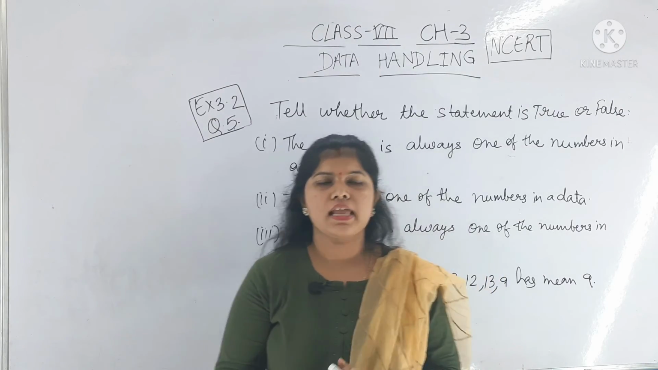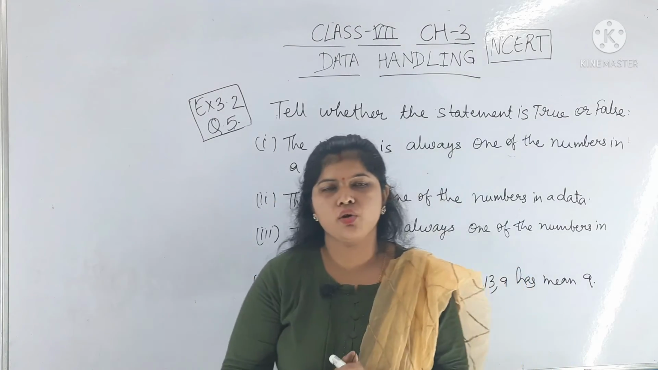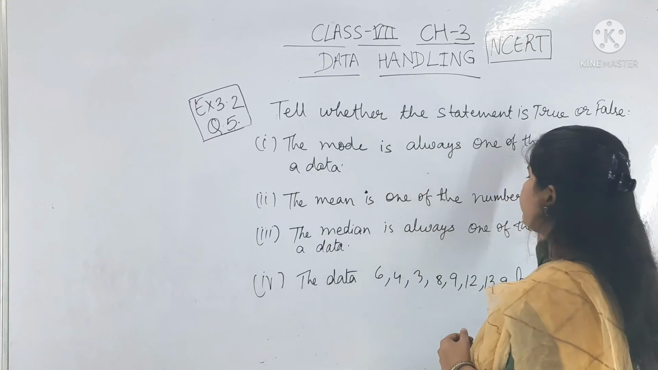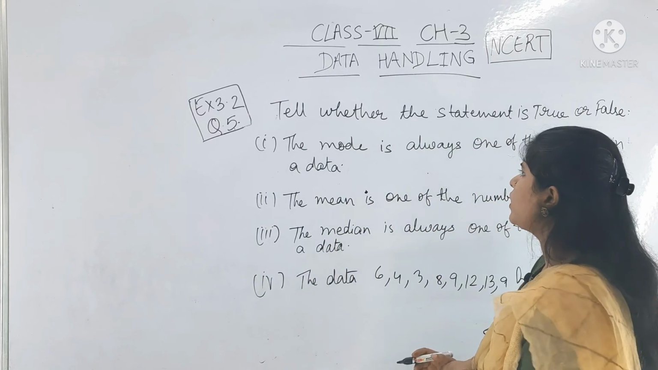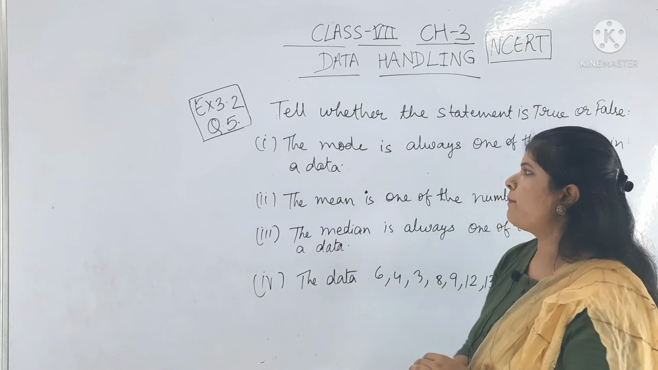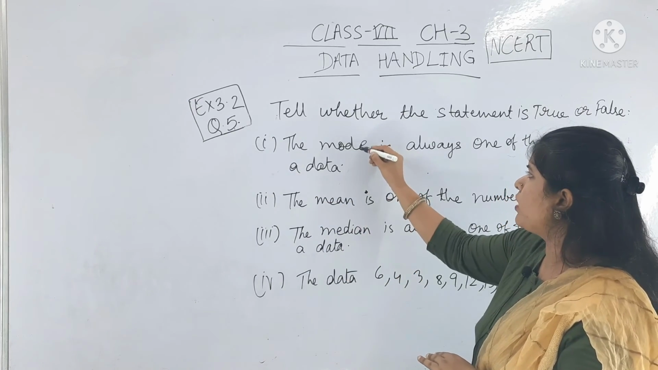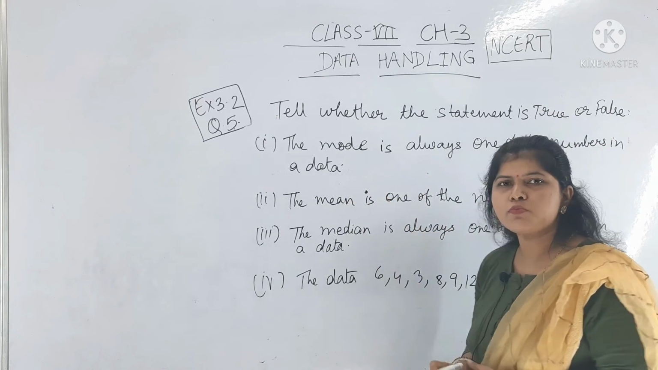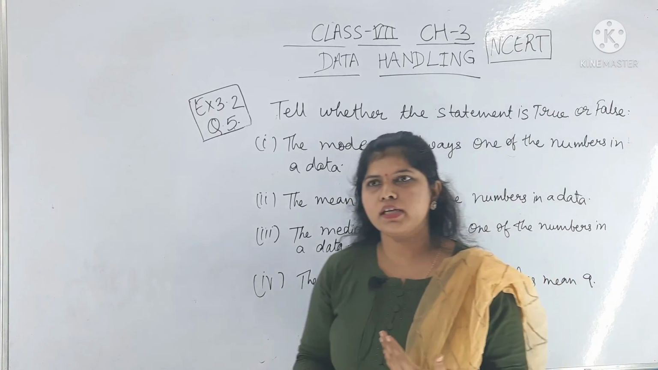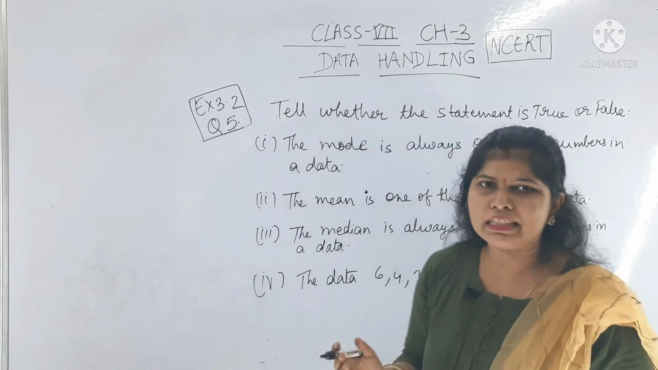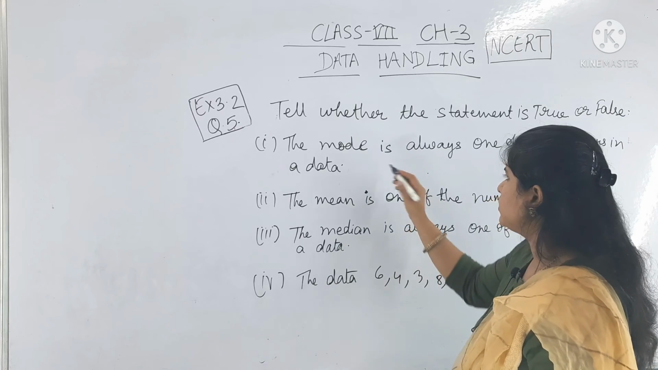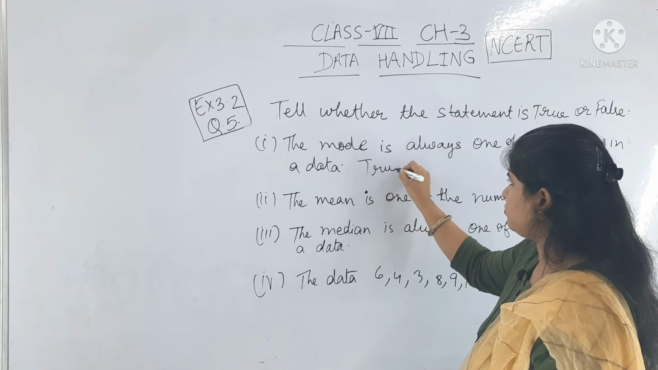Okay students, this is the last question of this video, question number 5. Here we have to tell whether the statement is true or false. In the first part it is given, the mode is always one of the numbers in a data. We know that mode is the most frequently occurring value in the data, the most repeating value. So here it is true.